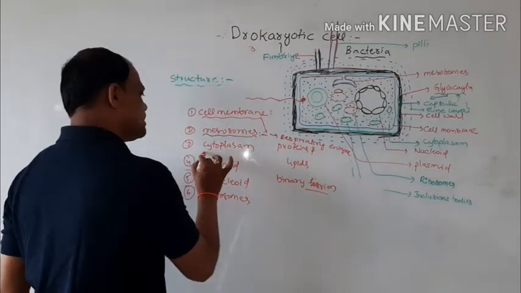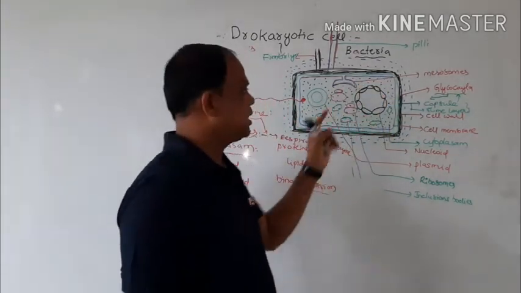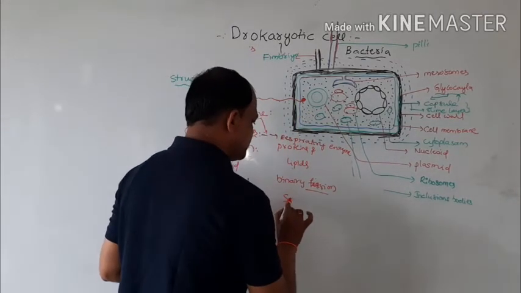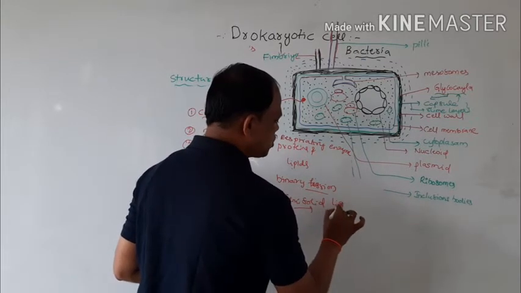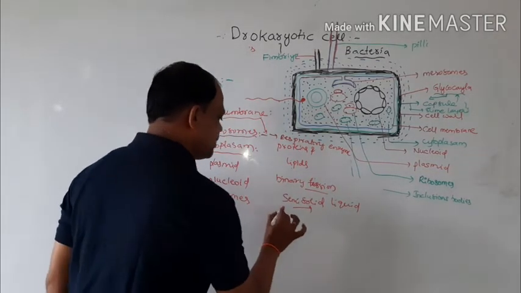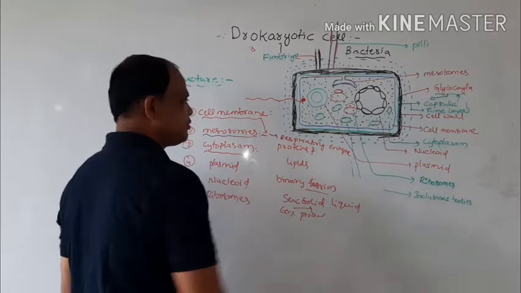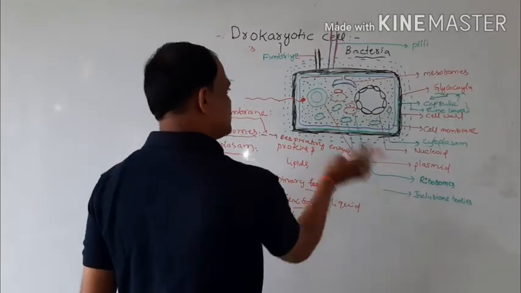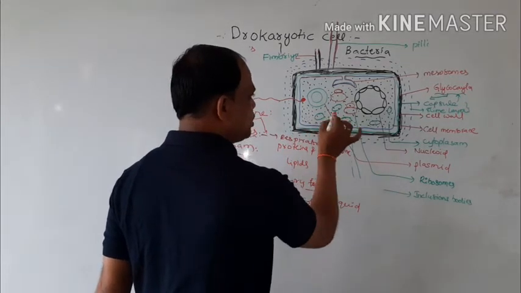The next one is the cytoplasm. Inside the cell, this semi-solid liquid is also called cytoplasm. In this cytoplasm, most of the proteins, about 60%, are present, and it contains a number of organelles: plasmid, nucleoid, inclusion granules, and ribosomes.